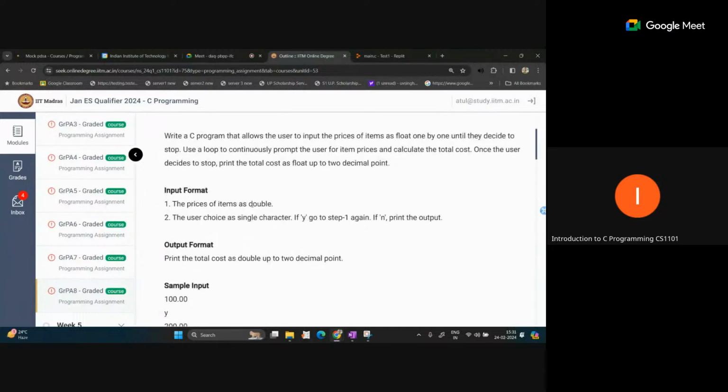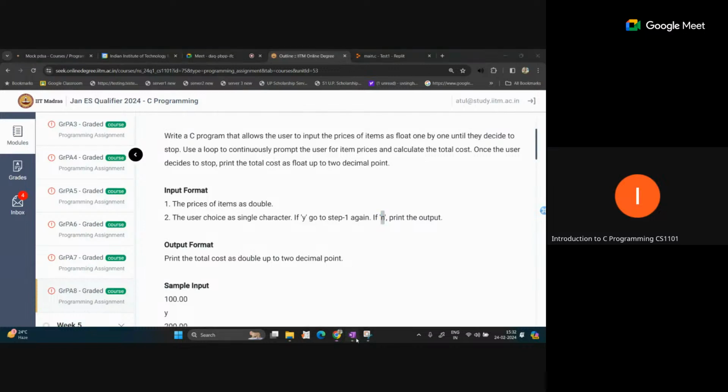And what is the input format? You can see the input format is given like this: the price of the item is a double. A double is also a different type of float value. And the user choice is a single character. If it is y, then go to step 1 again, which means it will read the value again for the new item price. At any time if the user presses n, then print the output, which means the total cost.